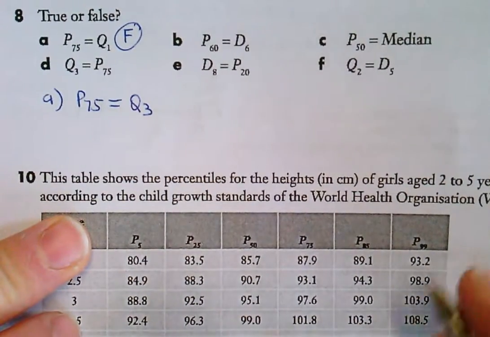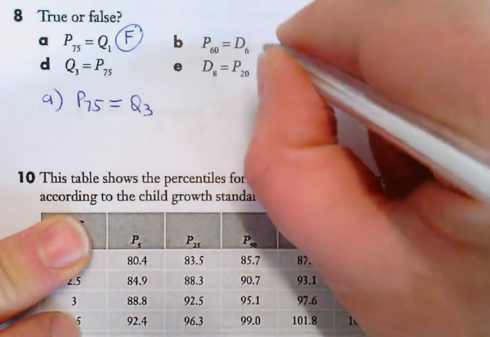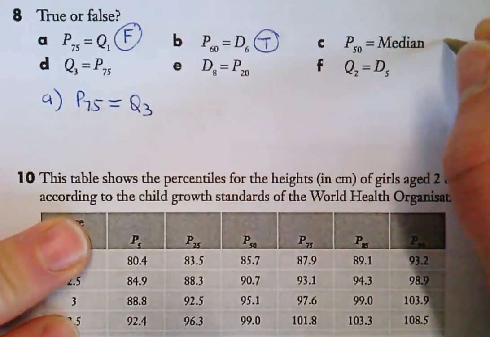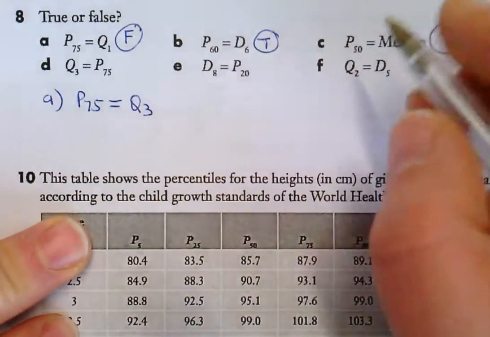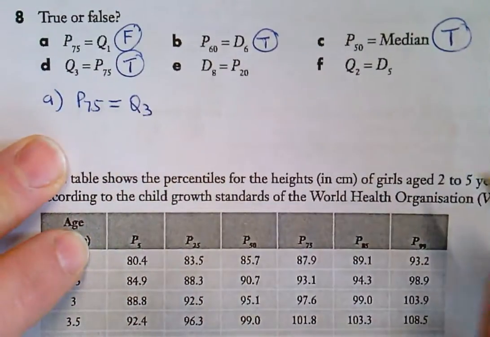P60 is deciles, the 6th decile. True or false? Yeah, it is, because it's the 60% mark. P50 is the median. True. Q3 is P75. That's true.